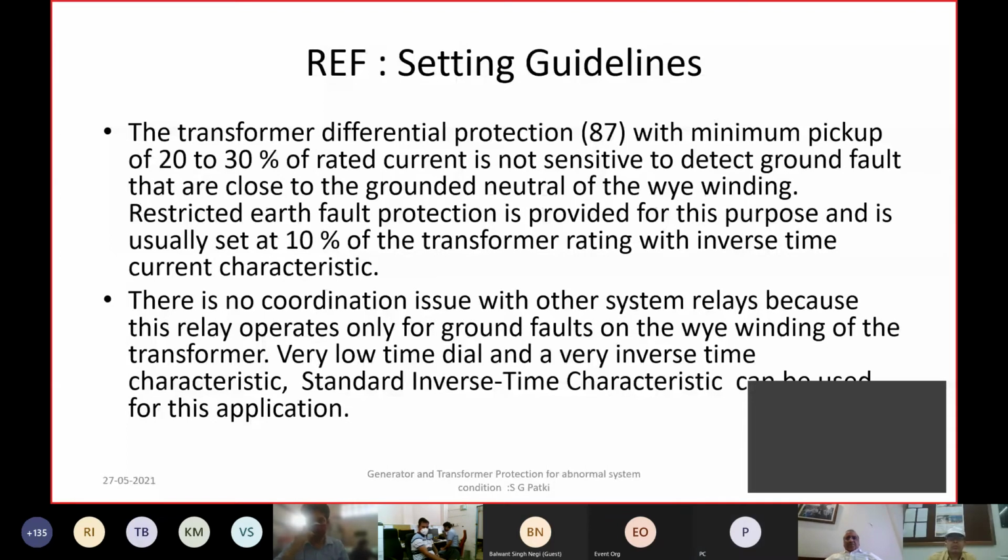Good afternoon, sir. I had one question. Can generator pole slip protection maloperation be minimized by any technique due to system transients?